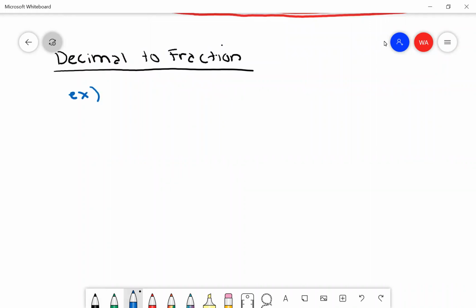So for instance, the number 0.25. And we probably know what fraction that is. But we base it on the place value. And because 5 is in the hundredths place, that means we're thinking 1/100, okay?